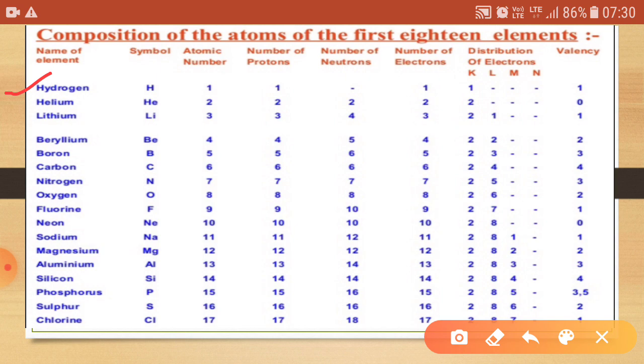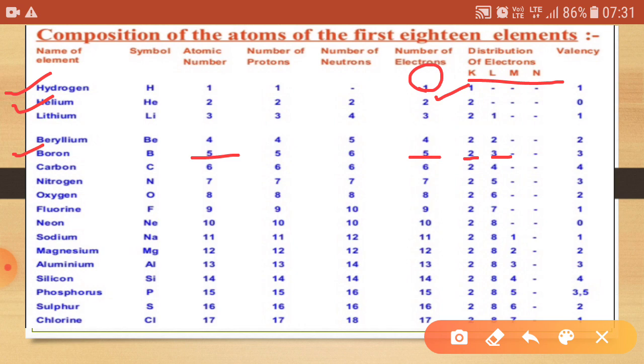First, atomic number 1, the hydrogen atom, has number of electrons equal to 1. Similarly, helium has atomic number 2 and number of electrons 2. Now come to boron, having atomic number 5 and number of electrons equal to 5. But how can we distribute these electrons in the different shells? K has 2 electrons and the remaining electrons are present in the L shell.